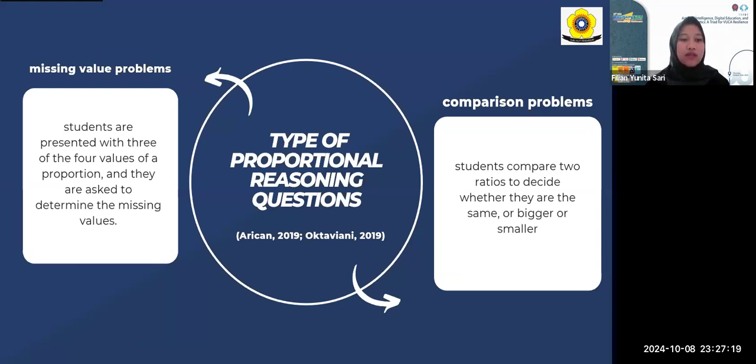Types of proportional reasoning questions according to Arikan 2019 and Octaviani 2019. The first is the missing value problem. In the missing value problem, students are presented with three of the four values of a proportion, and they are asked to determine the missing value. The second is the comparison problem. In the comparison problem, a student compares two ratios to decide whether they are the same, or bigger or smaller.